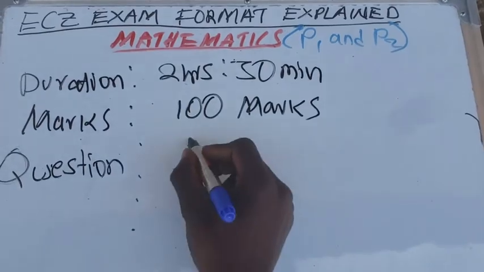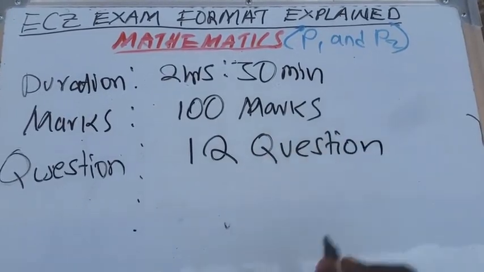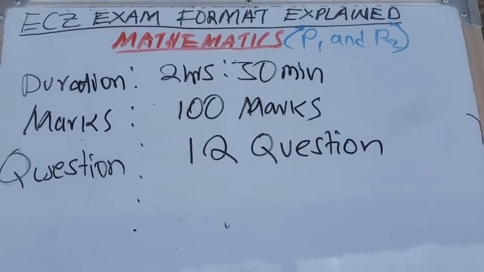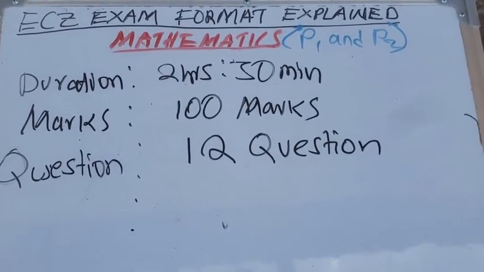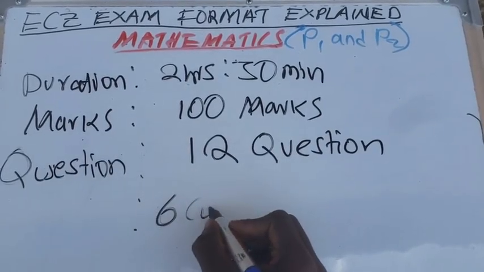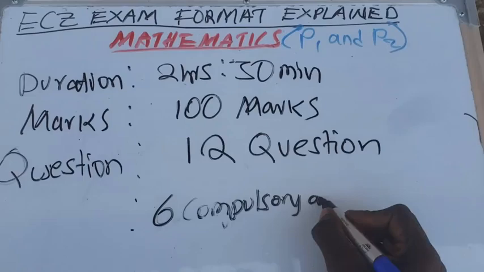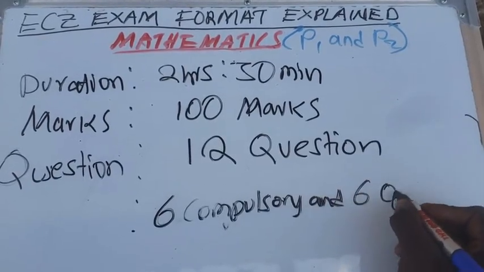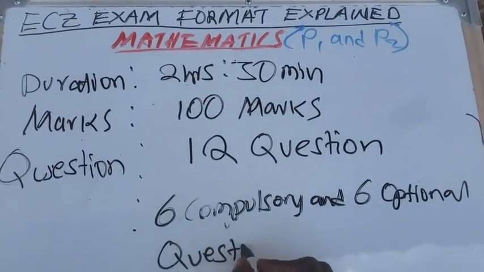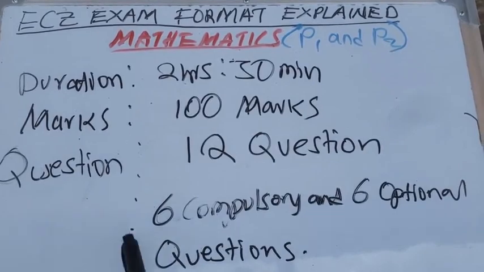Then the questions: there are 12 questions in mathematics paper 2. Among these 12 questions, 6 are compulsory and 6 are optional. So we have 6 compulsory and 6 optional questions. This is mathematics paper 2.